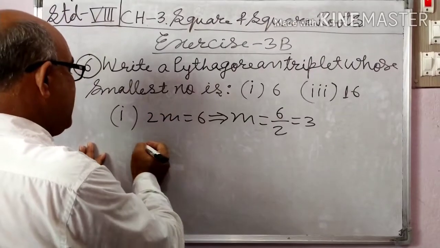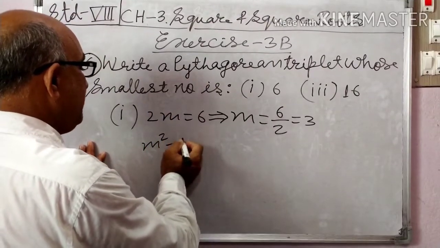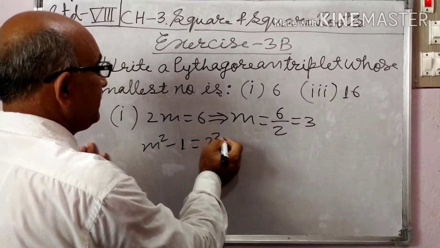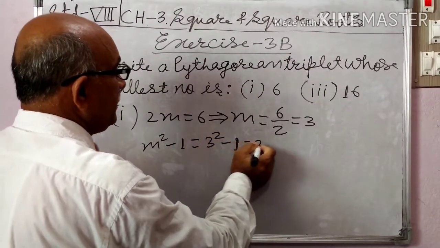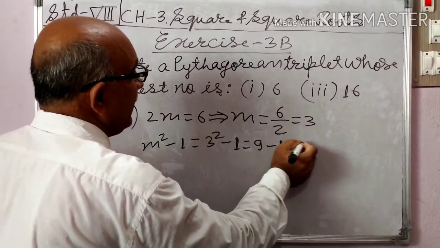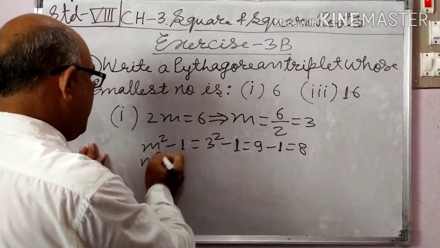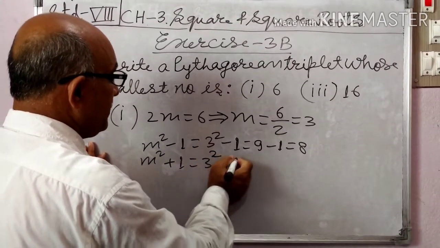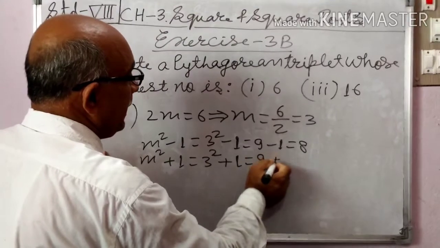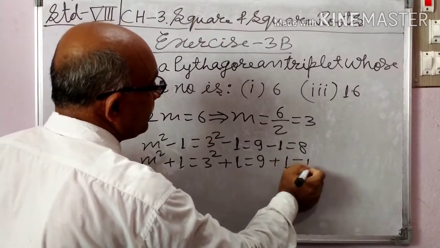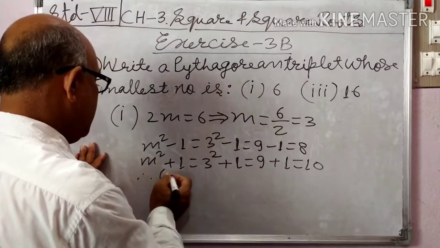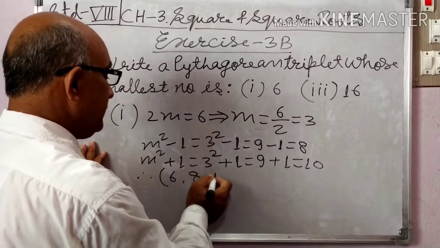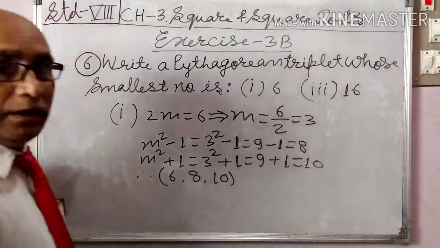First number is 6 and second number is m square minus 1 equal to 3 square minus 1 equal to 9 minus 1, 8. m square plus 1 equal to 3 square plus 1, 9 plus 1 equal to 10. Therefore, 6, 8, 10 is a Pythagorean triplet. Answer.